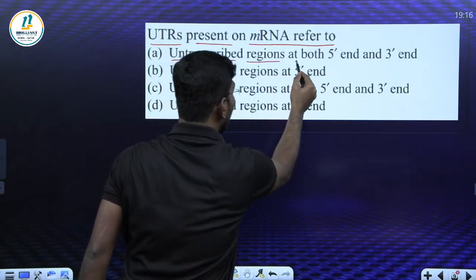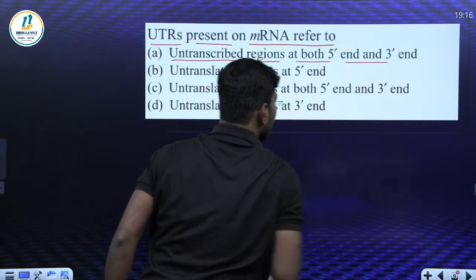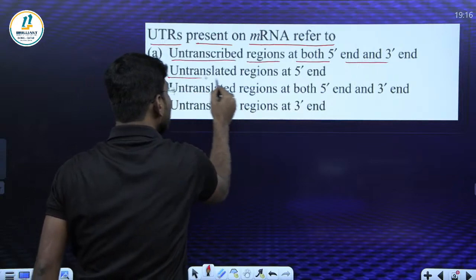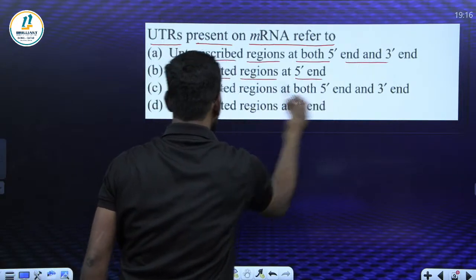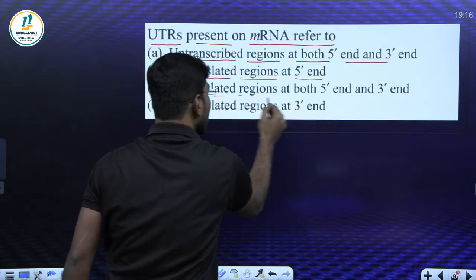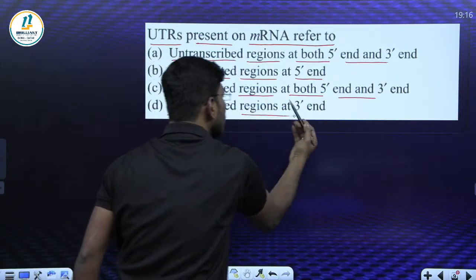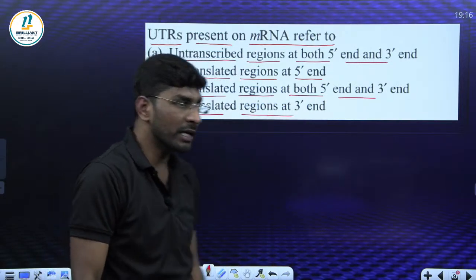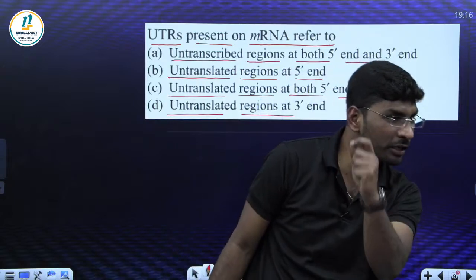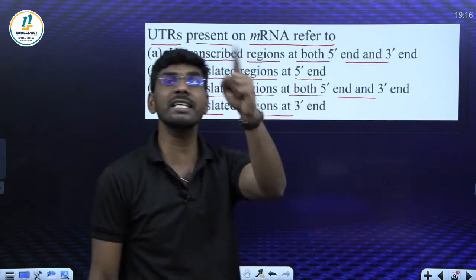Untranscribed region at both 5' end and 3' end. Untranslated region at 5' end, untranslated region at both 5' end and 3' end, untranslated region at 3' end. What will be the right answer? Very good, absolutely correct. Option C is right.